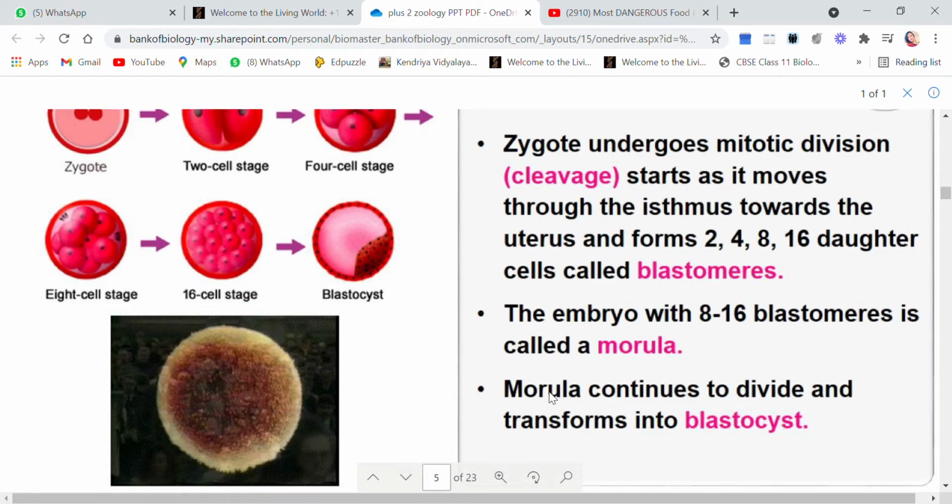Children, morula again is dividing, and now it is getting transformed into a structure called blastocyst. Now you see blastocyst is a structure which has a lot of empty space and a little bit of cells cornered to one point and one layer of cells all around. So this structure is known as blastocyst.